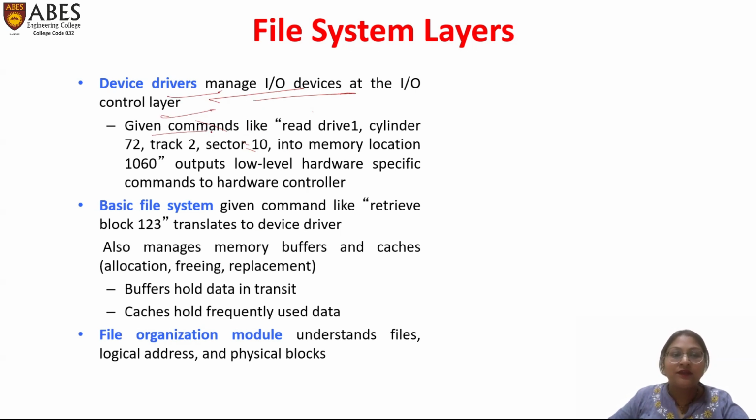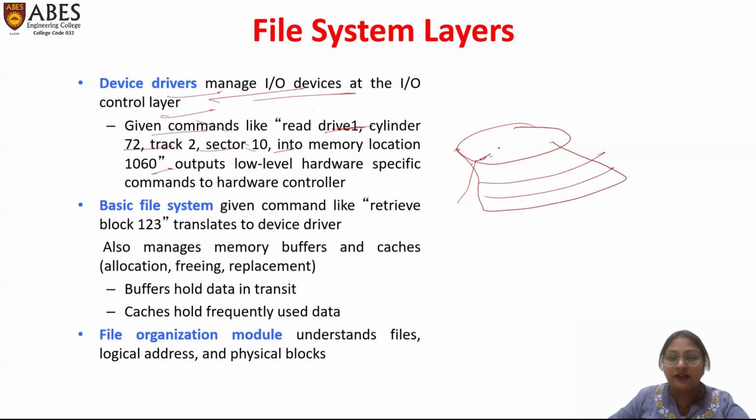For example, given a command like read drive 1, cylinder 72, track 2, sector 10 in memory location 1060. Our control is moved to drive 1. From this drive there are various cylinders, and from the cylinders there are various sectors.